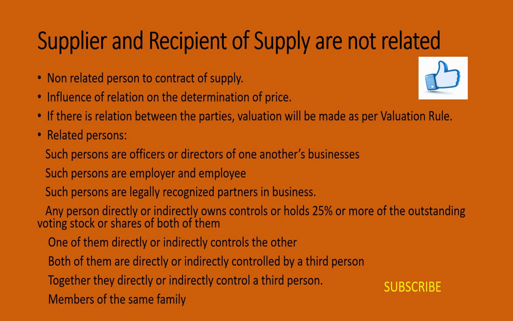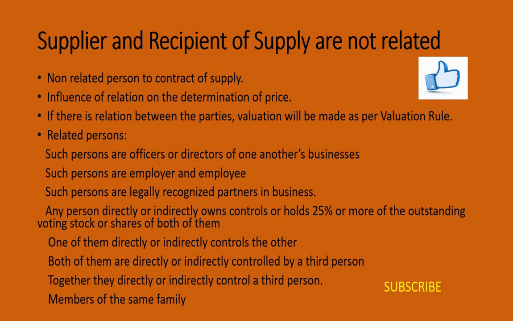Then any person who directly or indirectly owns, controls or holds 25% or more of the outstanding voting stock or shares of both of them. If Mr. X holds shares having voting rights of 25% or more of A Company Limited and B Company Limited, then both the companies A and B shall be deemed to be related here.